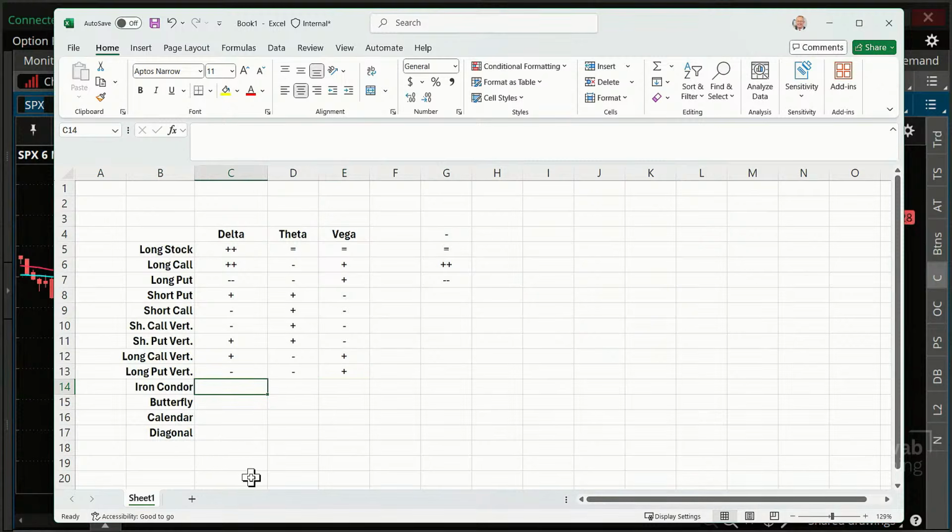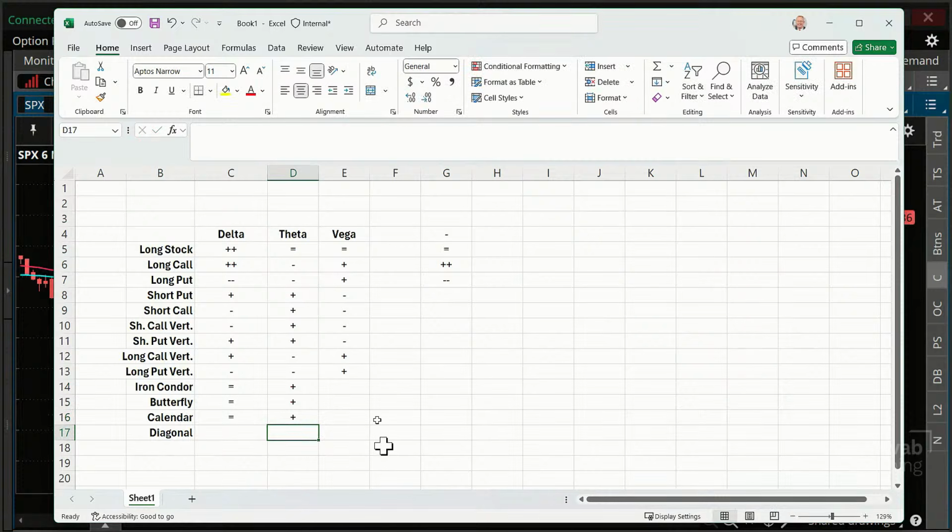Iron condors are kind of neutral trades. It depends where the strike prices you choose are compared to the current stock price. Same thing with butterflies. It depends where the strike prices are in relationship to the current stock price, but we're going to call that neutral. Calendar spreads, same deal, neutral, depending on where the stock is compared to the strike prices that we choose. All of these are positive theta trades. Time decay helps us out on all these.